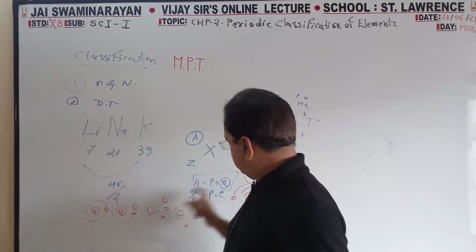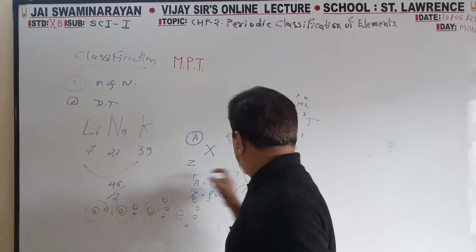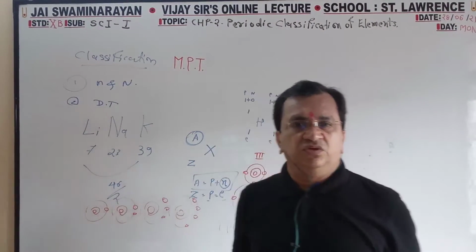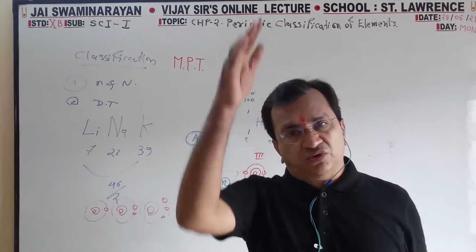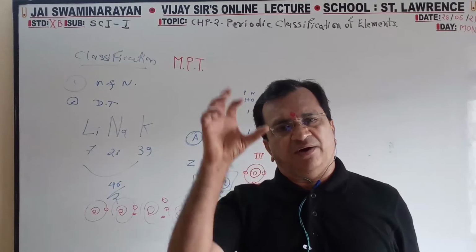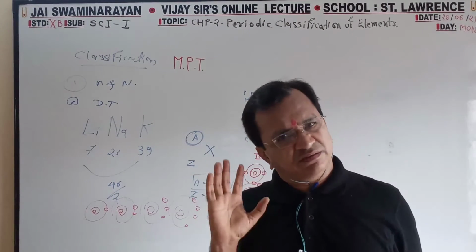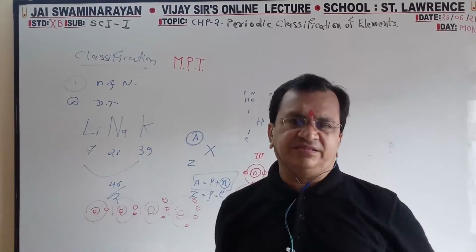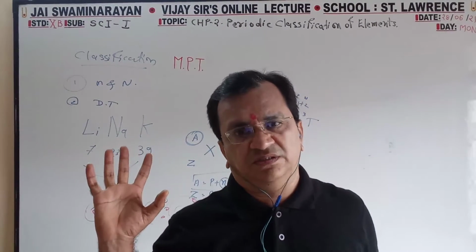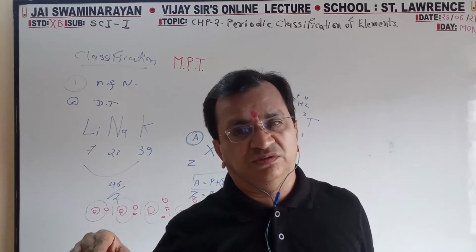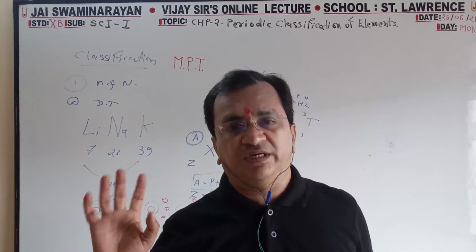If the group number increases, the number of orbits increases but the outermost electron number is the same. Period wise, the number of orbits will not increase, but the electrons in the outermost orbit go on increasing.